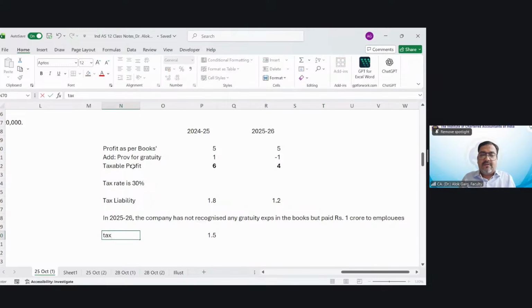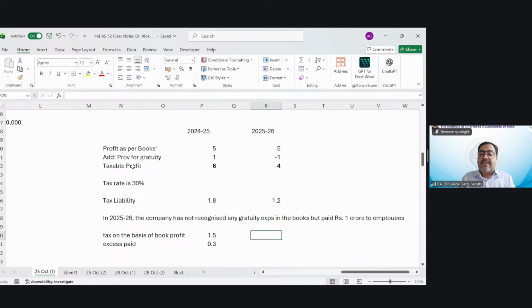So tax on the basis of book profit, right? But how much excess have I paid? I have paid 0.3 crore, 30 lakh rupees of extra tax. So I have preponed my tax liability. I paid 30 lakh rupees of extra tax.